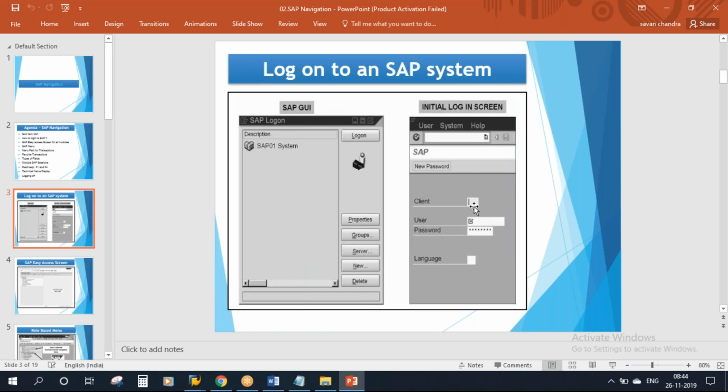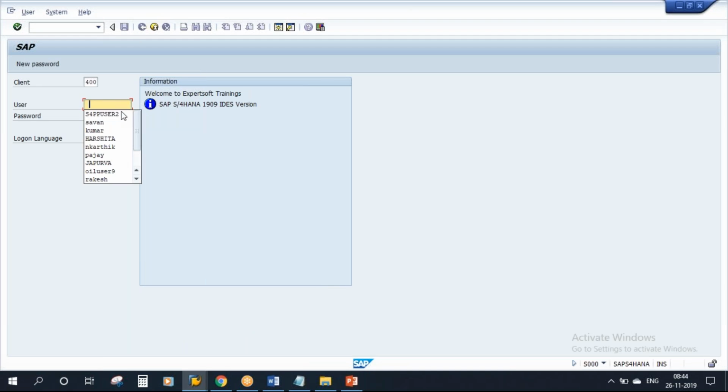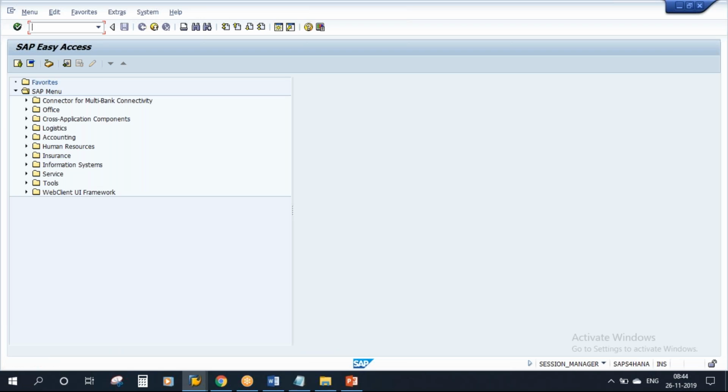They will provide you one user ID and password. You need to enter the user ID and password. So I'm entering my user ID and password. Okay, enter. The moment you enter, you will get this screen. This is called the initial screen, which is also called the SAP Easy Access screen.